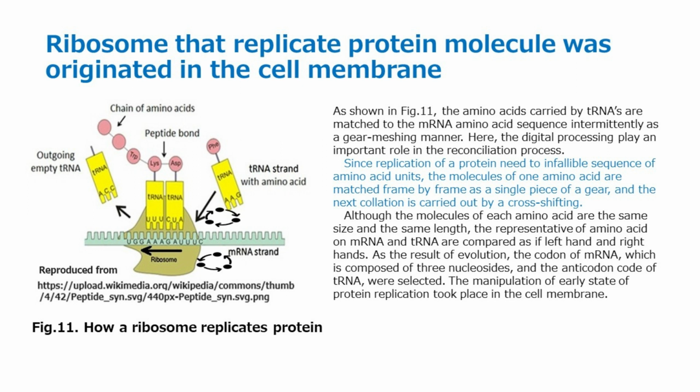cross-shifting. Although the molecules of each amino acid are the same size and the same length, the representatives of amino acids on mRNA and tRNA are compared as if left and right hands. As the result of evolution, the codon of mRNA, which is composed of 3 nucleosides, and the anticodon code of tRNA were selected. The manipulation of the early state of protein replication took place in the cell membrane.